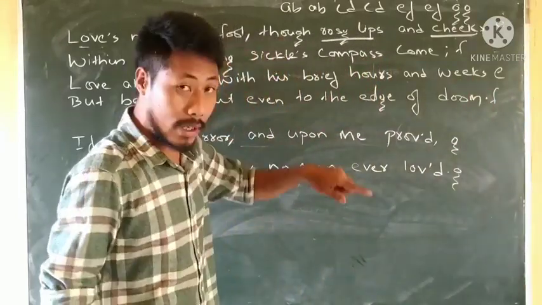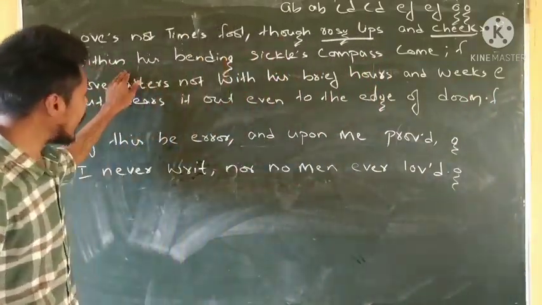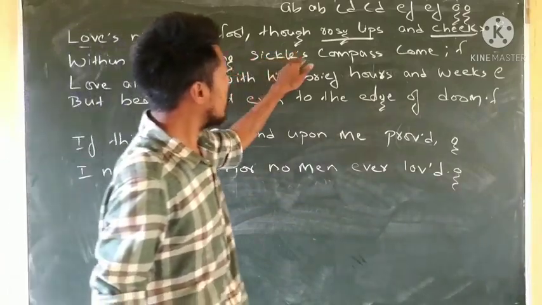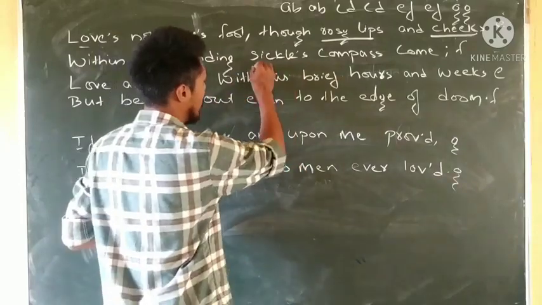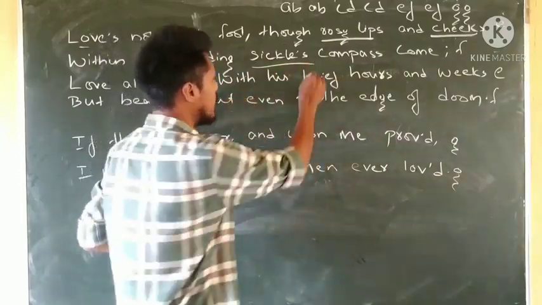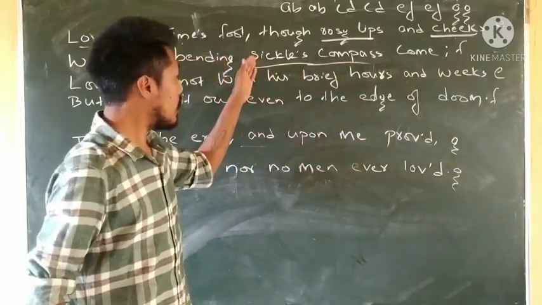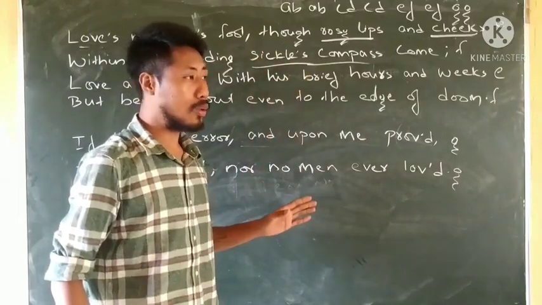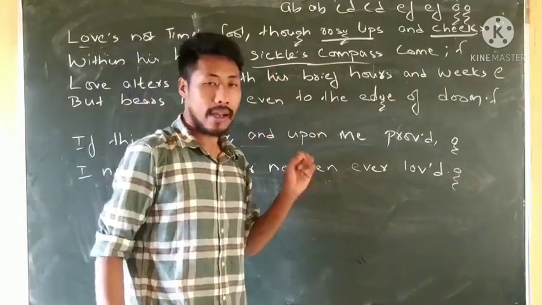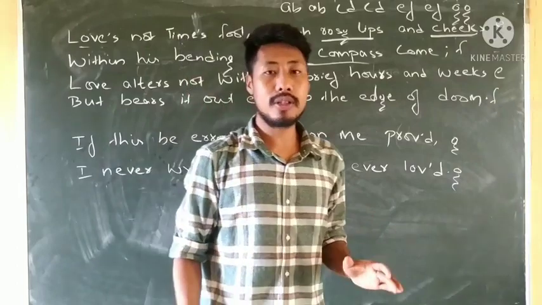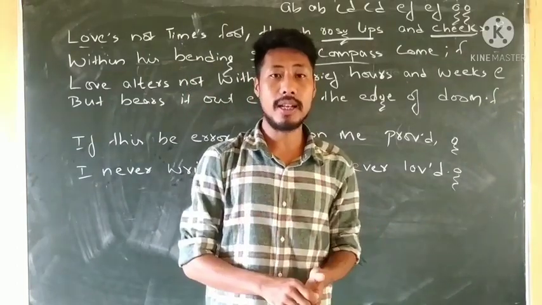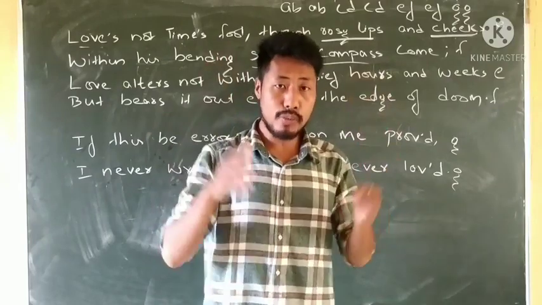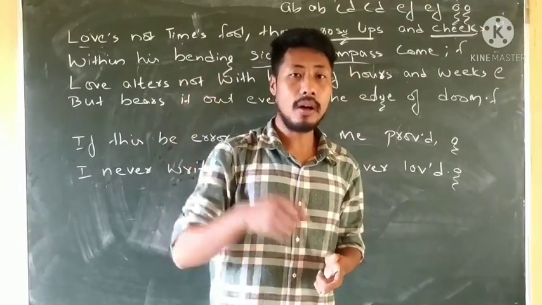But when we get old, in the second line, "within his bending sickle's compass come", the sickle is used as a metaphor. What does the sickle's compass refer to? It refers to Father Time. You might have seen in the movies, or even in animation, that hooded person without a face, holding a sickle.